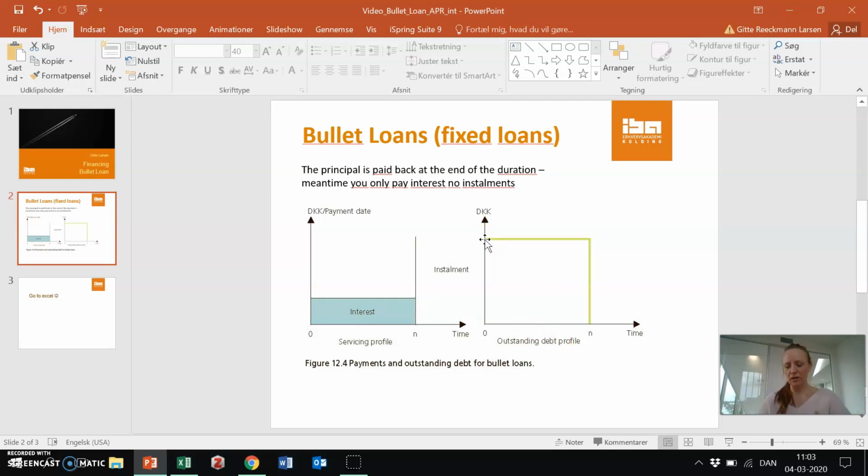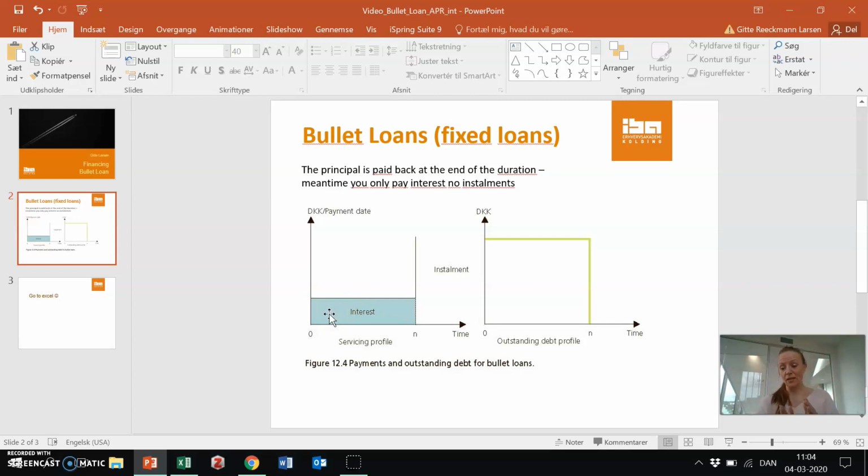In the start, throughout the whole duration time, there is no installments. You do not repay anything of the loan, but at the very last payment date, you would pay back the full principal plus the interest for the last period. And the servicing profile throughout the duration time will then look like this, that you pay only the interest.